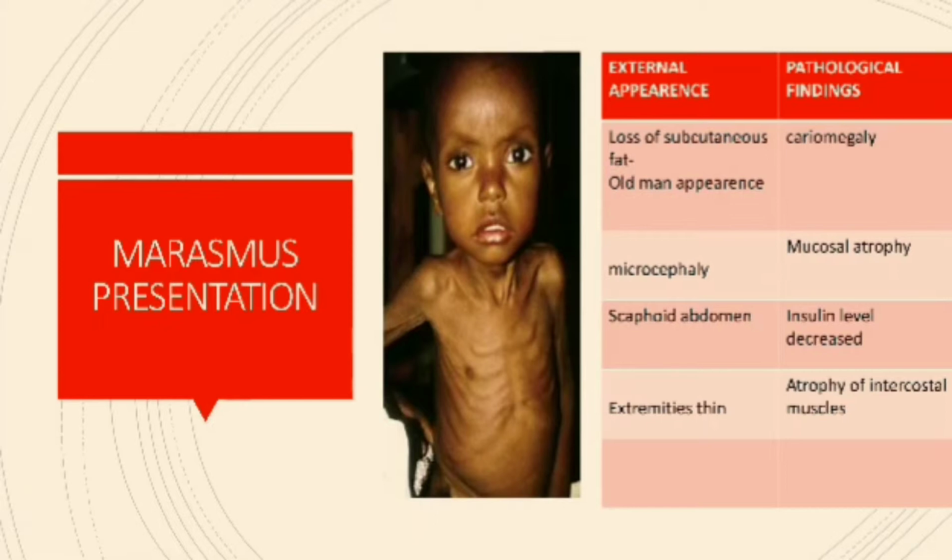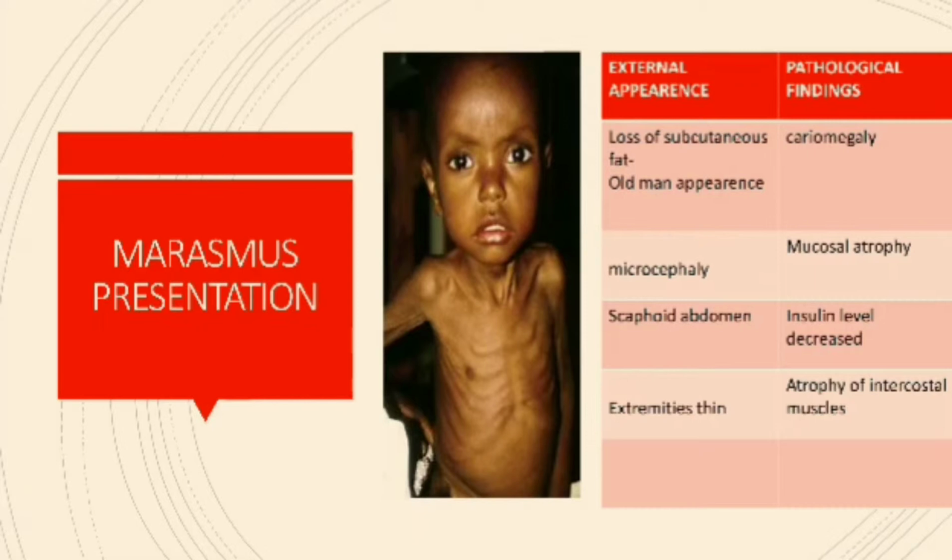Coming to the internal pathology, there will be cardiomegaly because of reduced thiamine. Whenever there are reduced minerals, the heart will have increased workload, and the heart will go for cardiomegaly. Considering the gastrointestinal tract, it will go for mucosal atrophy. If it goes for mucosal atrophy, absorption is impaired, which leads to malabsorption. Malabsorption leads to mucosal atrophy, and mucosal atrophy leads to malabsorption. So there is a vicious cycle there.